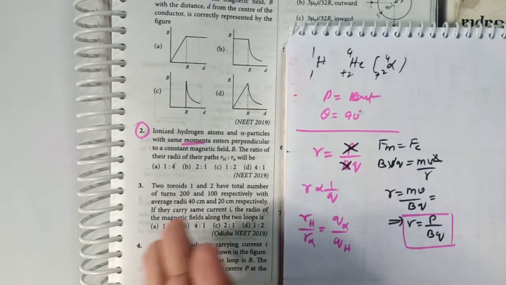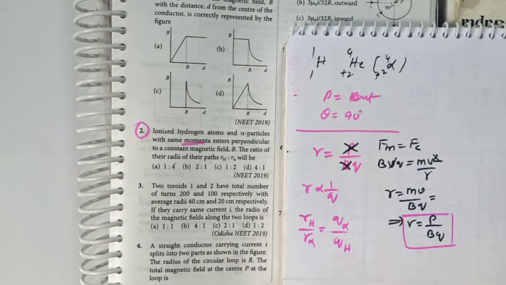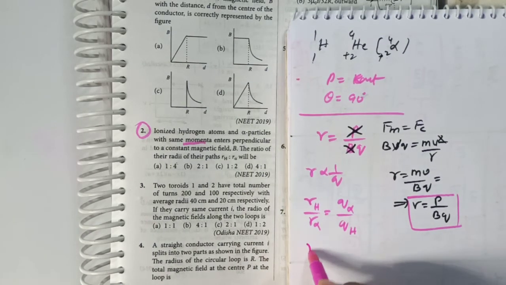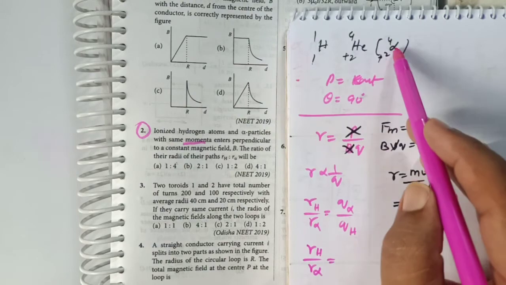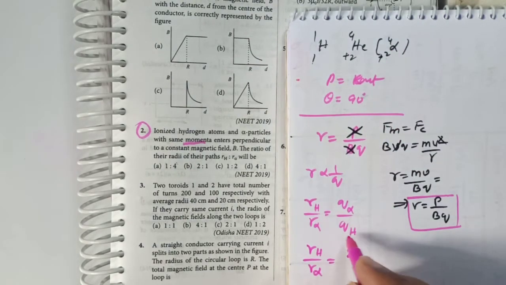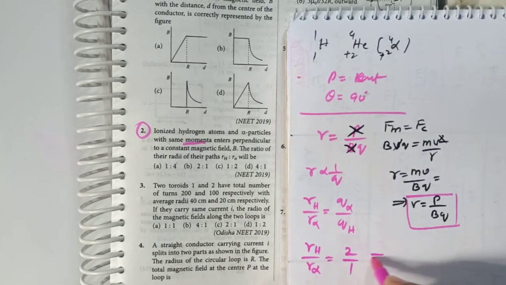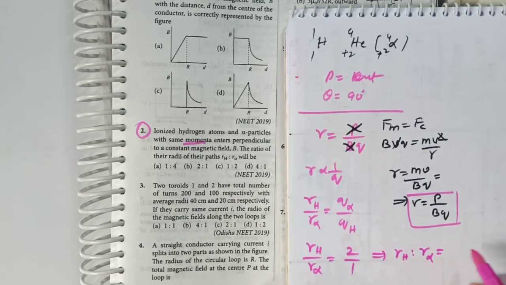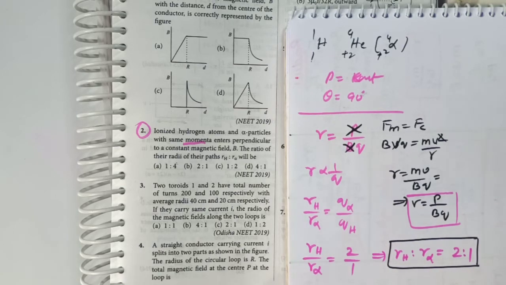In NEET also this type of basic problem will not be that difficult. That's why I'm telling you it's very simple. You can play with the subject. You just see here, radius of hydrogen divided by radius of alpha. What is the charge on the alpha? Charge on the alpha is 2 and charge on the hydrogen is 1. That's it. The answer is this one only. Radius of hydrogen and radius of alpha can be written like this. It is nothing but 2:1. This is going to be the answer. See how simple it is. It's a basic formula.